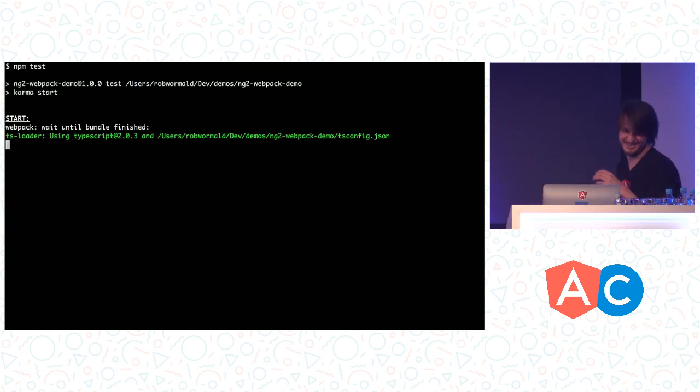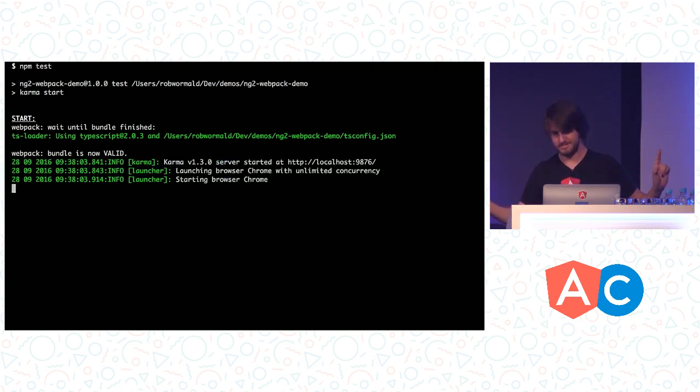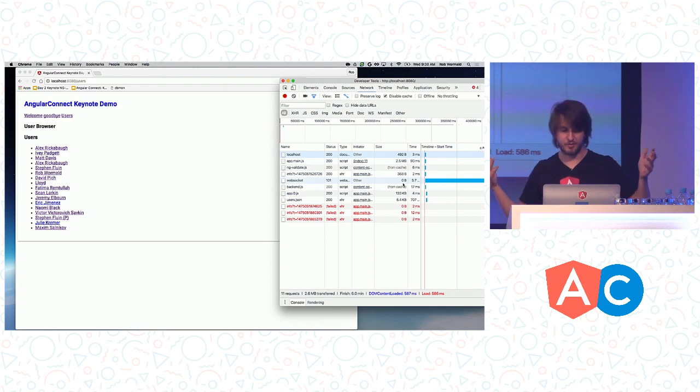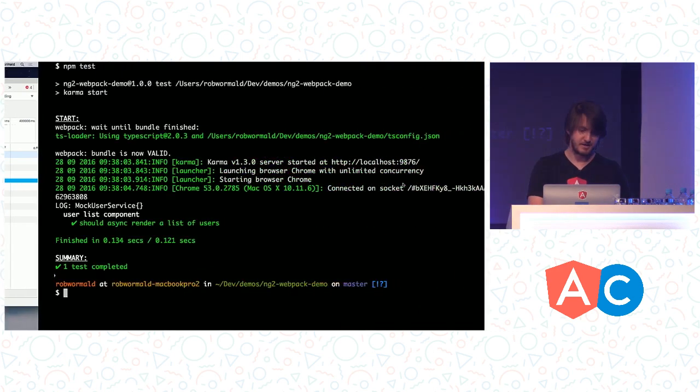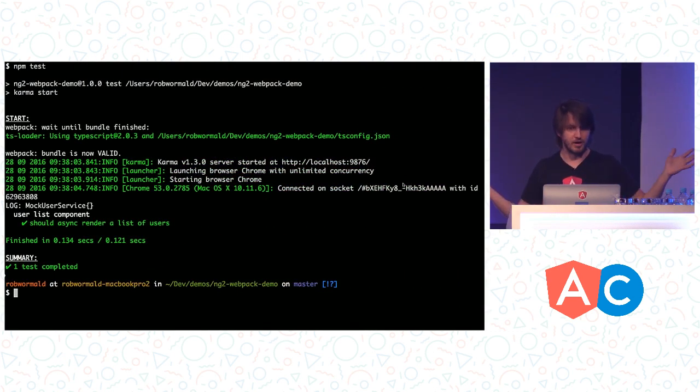So if we actually jump over to our terminal here and run this, and I've already prepared this and tested this like 8 times today, and I'm still scared it's going to fail, actually. That's going to run Webpack. It's going to do the bundle for us. It's going to set everything up. It's actually going to run the test. And if we jump back in, we see we've got 1 test passed. Cool.